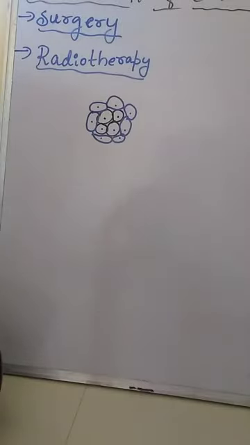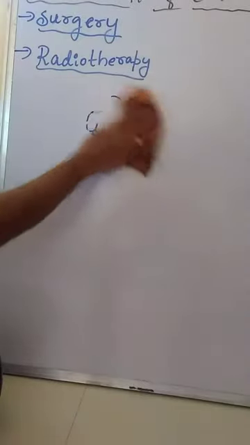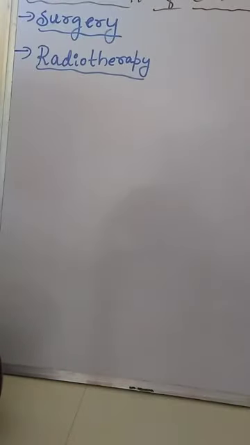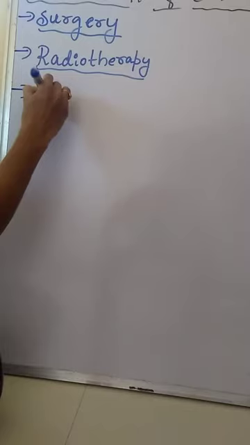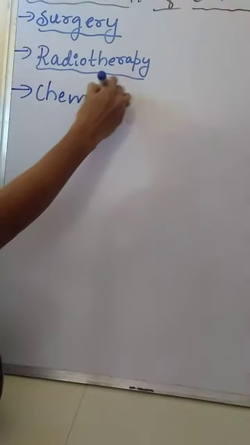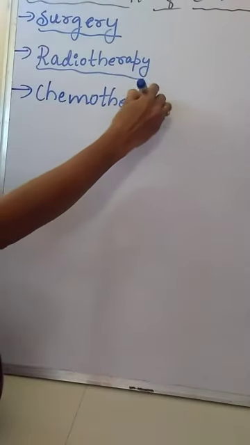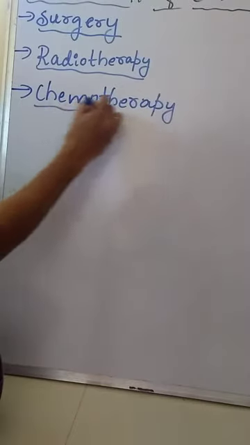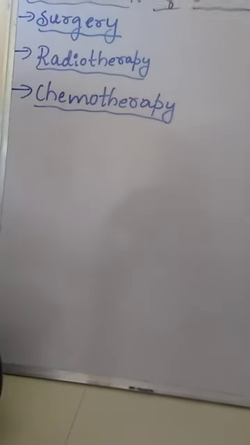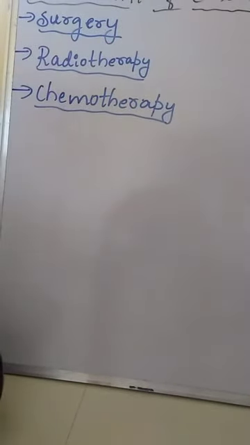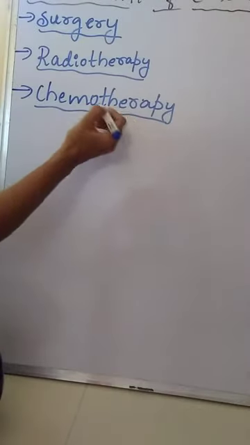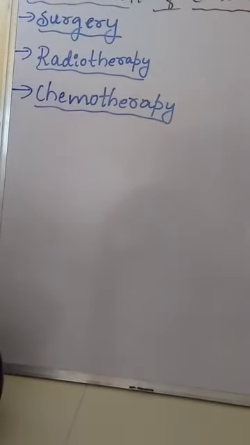Next one is chemotherapy. Chemotherapy is a treatment of cancer by the use of chemical substances. Here, chemical substances, medicines or drugs are used in order to treat the cancer.